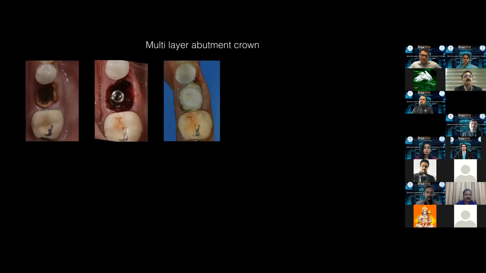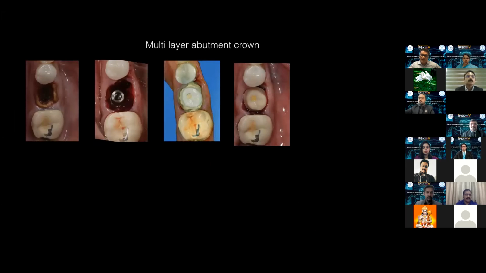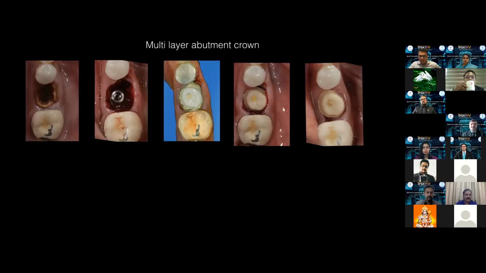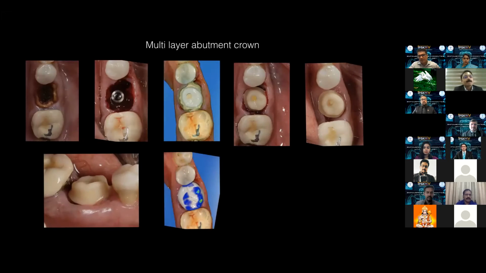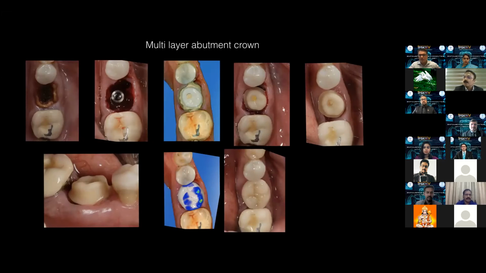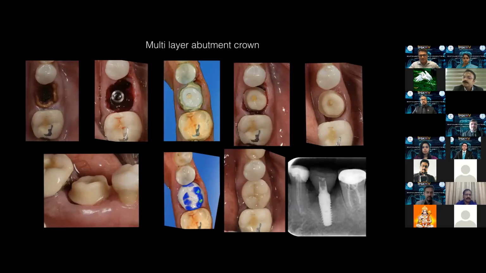So I'm about to end, just to show you a few cases. Extraction done, implant placed immediately, and here we give a customized abutment to the patient, and we do not give a crown over this. Allow it to heal, and you can see the gingiva is nicely healed around the customized abutment here. And then when the patient comes back after 2 months, we just use the same file. The crown is already designed on the file. Just mill the crown and deliver. In fact, you can mill it ahead of time if you want, and just bond it.